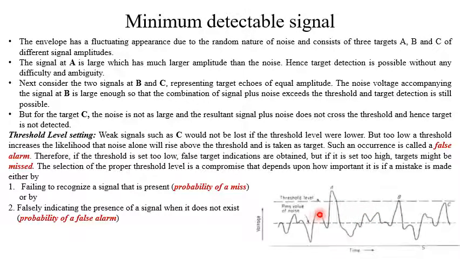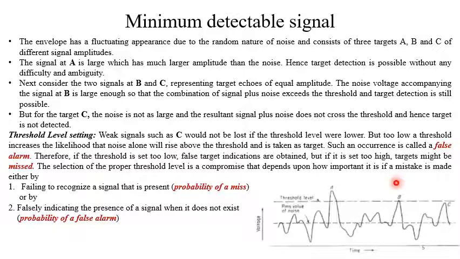We set the threshold at such a low level that these peaks will also be treated as targets. Such an occurrence is called a false alarm. That means there was actually no target, but the radar is detecting that particular portion as a target.